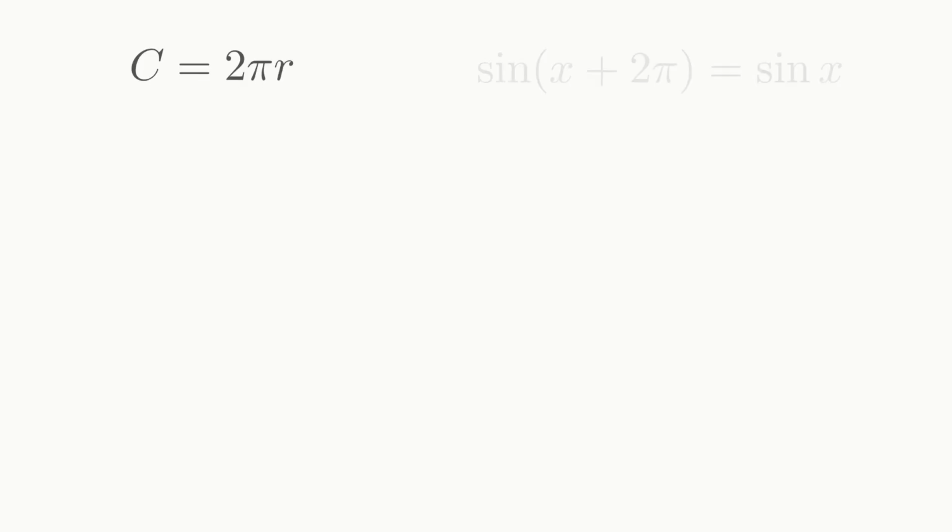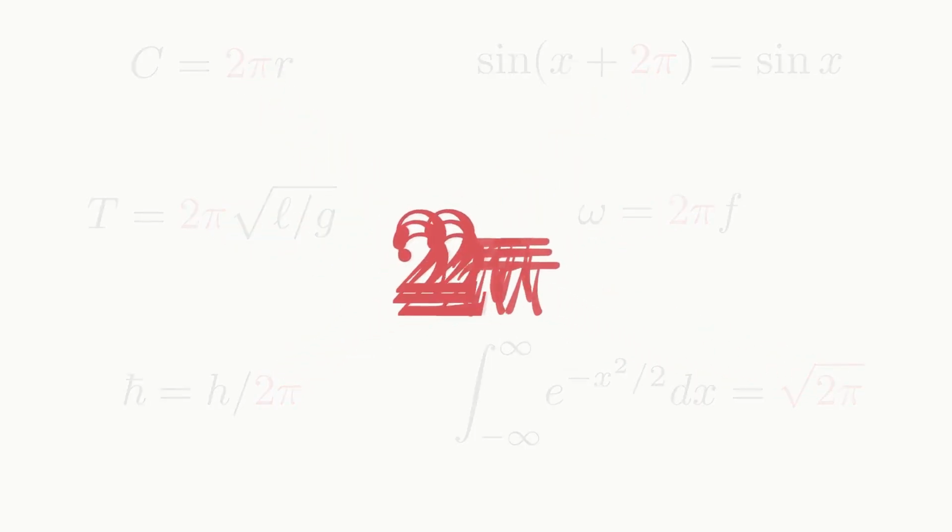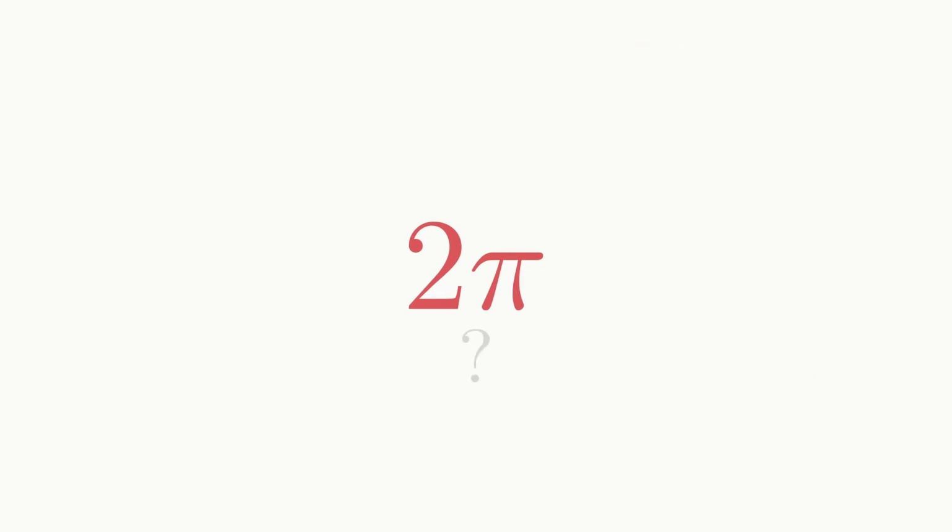A circle, a pendulum, a sine wave, a quantum particle, a bell curve. These have nothing to do with each other. And yet the same number is sitting inside every single one of them. 2 pi. Why? Start with what it means.